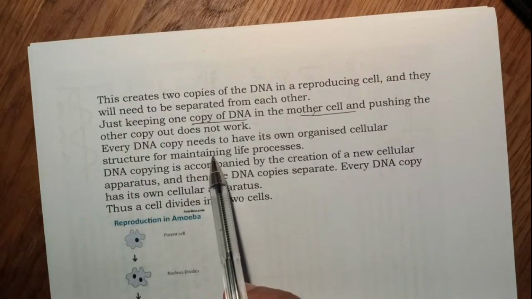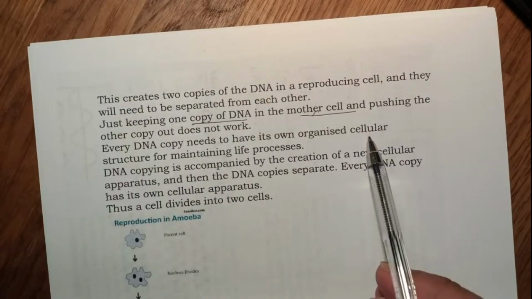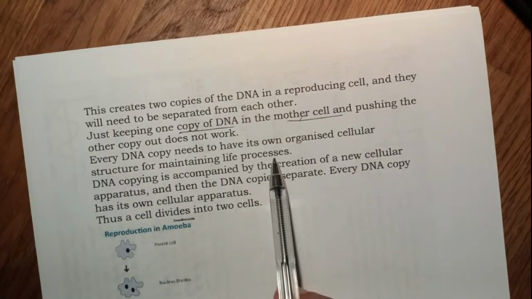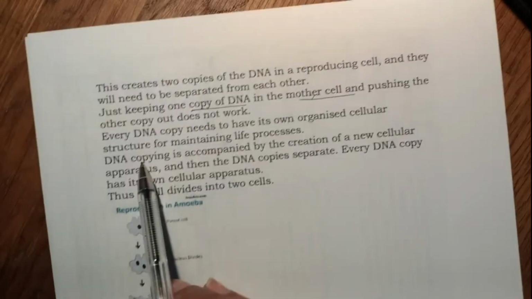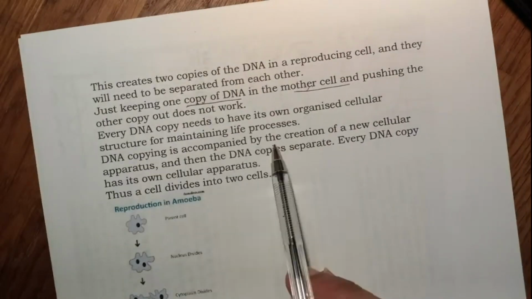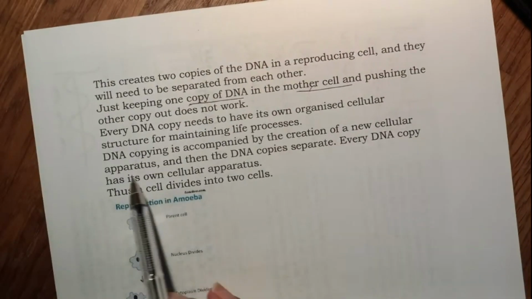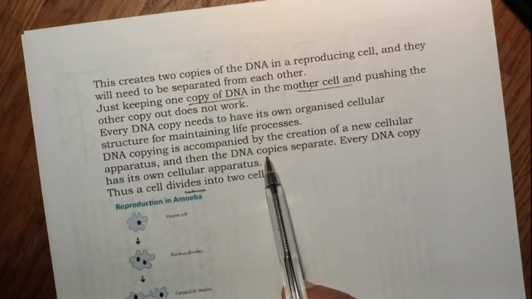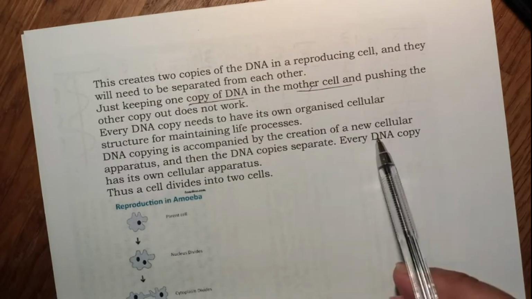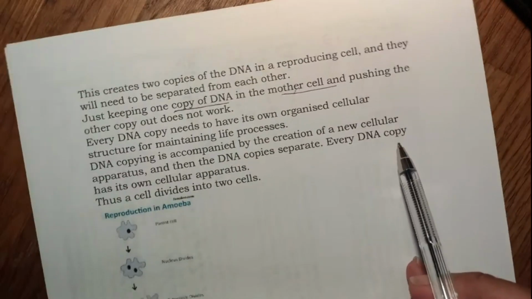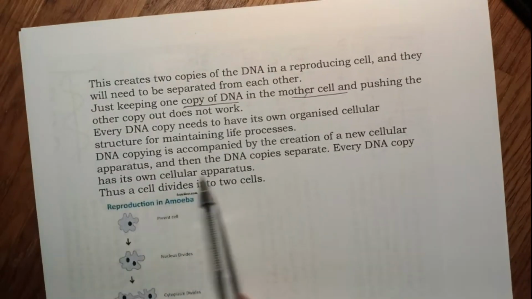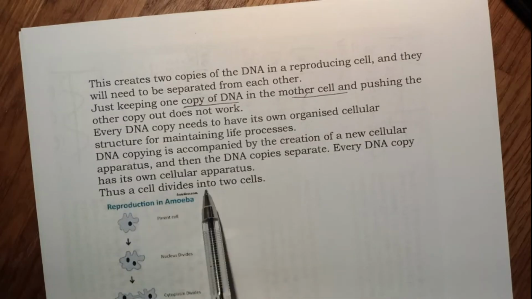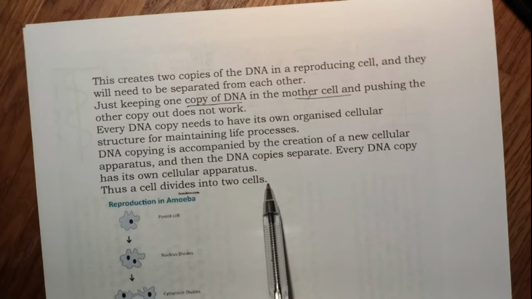Every DNA copy needs to have its own organized cellular structure for maintaining life processes. DNA copying is accompanied by the creation of new cellular apparatus, and then the DNA copies separate. Every DNA copy has its own cellular apparatus. Thus, the cell divides into 2 cells. Okay.